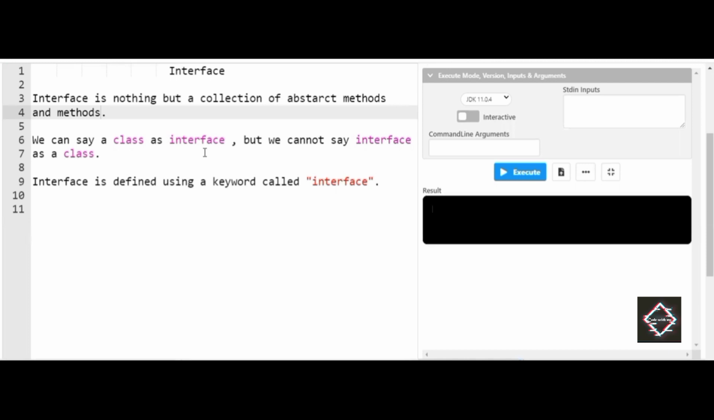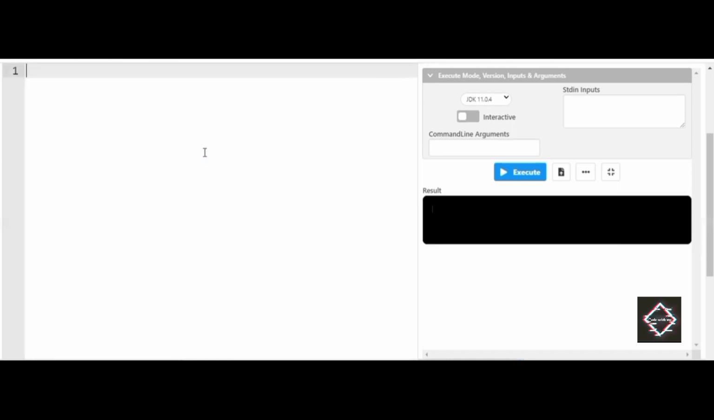If you didn't get the exact clarity of what an interface is in Java, I'll directly jump to the coding part, so that you'll have a clear definition of what this interface is. In the meantime, I'll be taking this off. If you want to note down the theory part that I have written here, please pause the video and note down everything I've written. Let's start with the coding part.